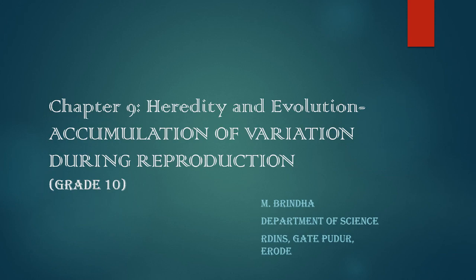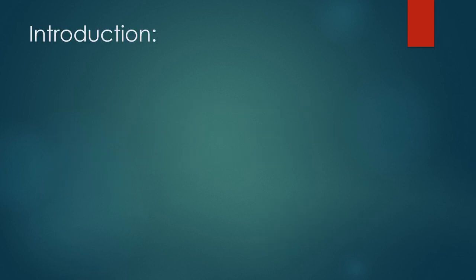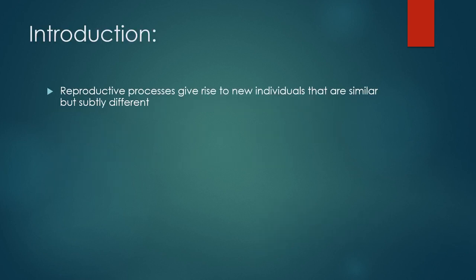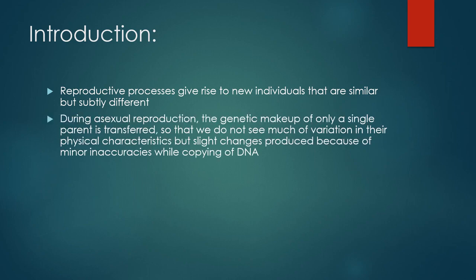Today we are going to discuss heredity and evolution. In this, we are going to see the variation during reproduction. Let me explain what reproduction is. Reproduction means giving rise to new individuals. The individuals should be similar but subtly different. Subtly means there is some minute variation in the offspring produced.